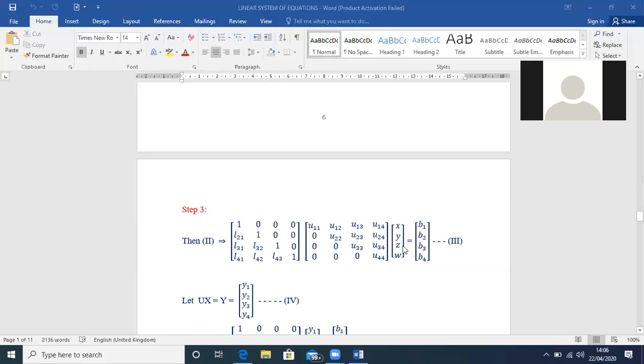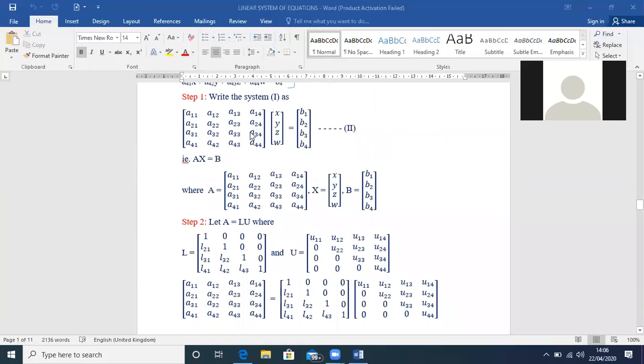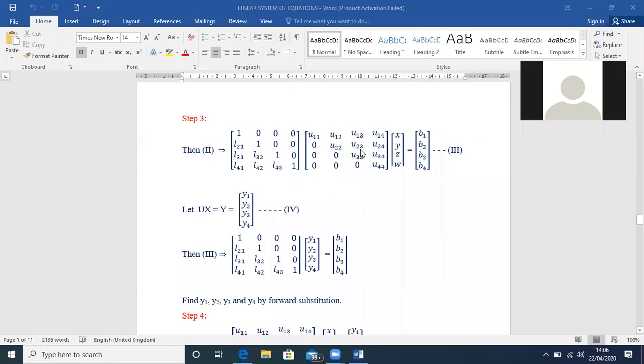And then you just write this. This is the system of equations. A is being written as the product of LU, so in this place you substitute LU, girls. That's what I did: AX equal to B, and in place of A, I put LU. The next step, you write UX as Y. This is LUX, so UX you write as the Y matrix. Now this is equation 3.